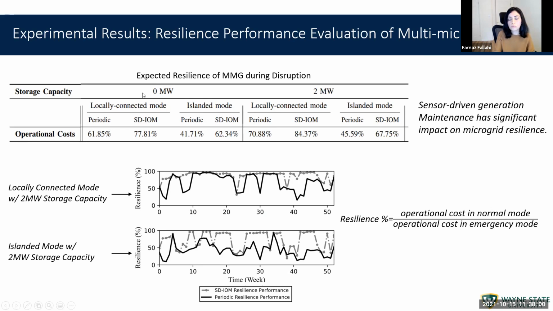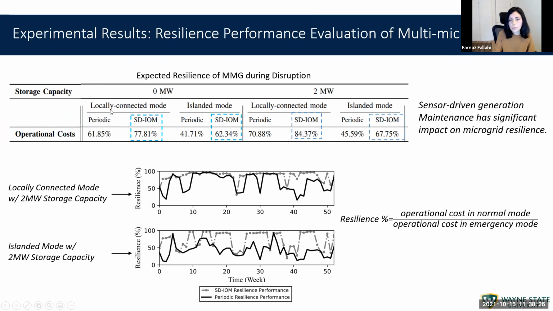And we assume two settings. In the 0 megawatt setting, microgrids have no storage at all. In the 2 megawatt setting, each of them has 2 megawatt storage capacity. And we define the resilience as the operational cost in the normal mode divided by the operational cost in the emergency mode. So the higher the resilience, the better the performance.